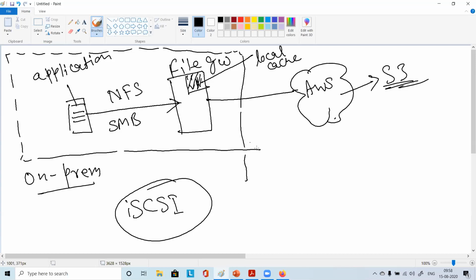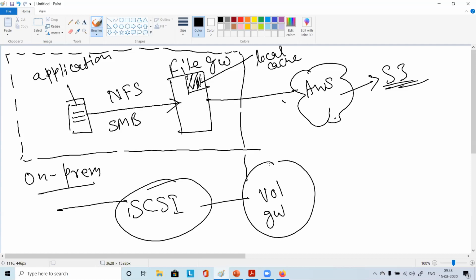Your applications can use iSCSI to access the volume gateway, and here also you have the option of storing a cache, and then that will go to AWS.